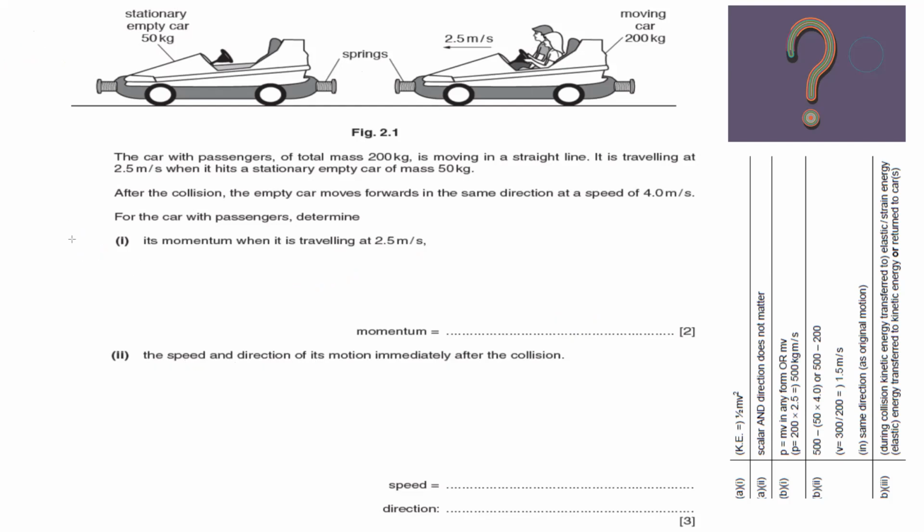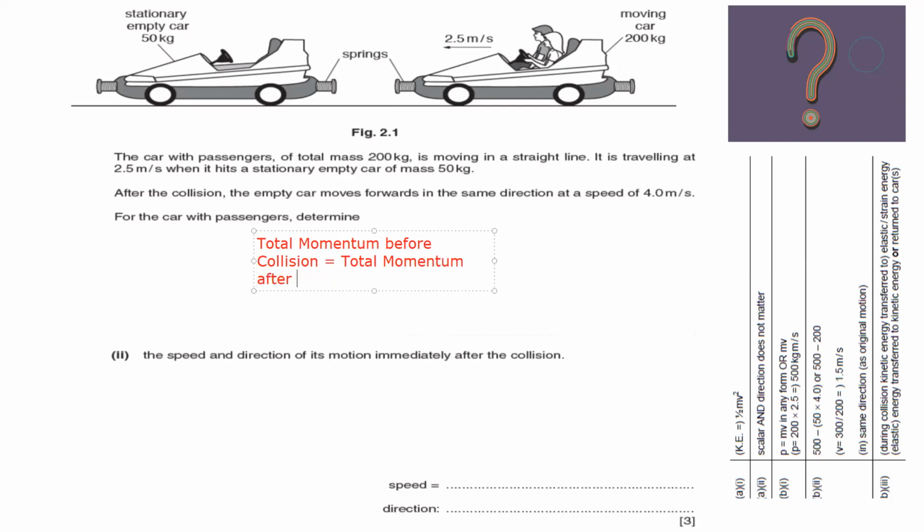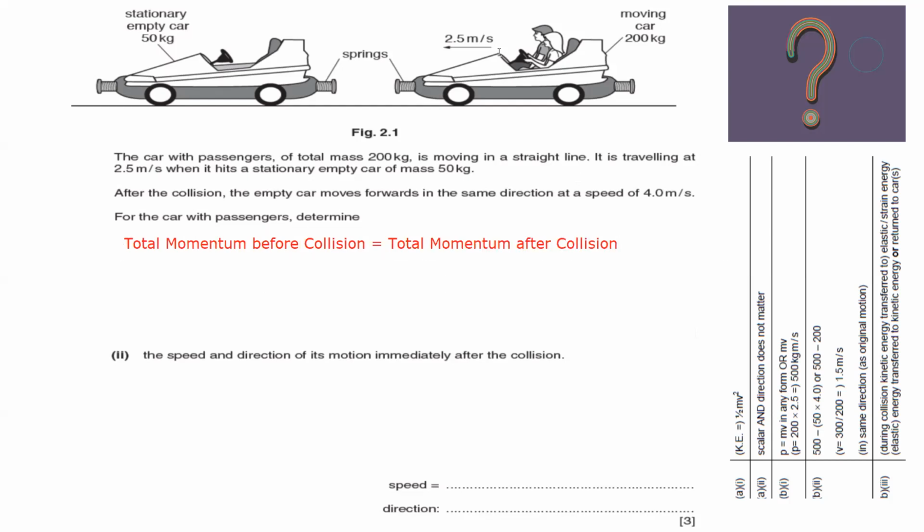So whenever two objects are colliding with each other, the total momentum before collision is equal to the total momentum after collision. That is the formula.